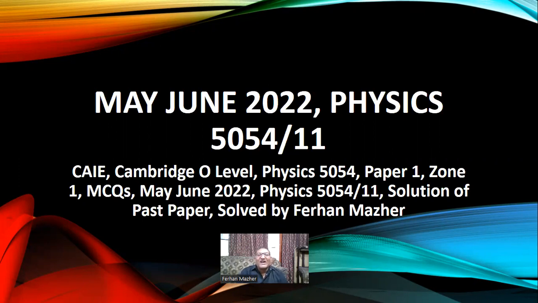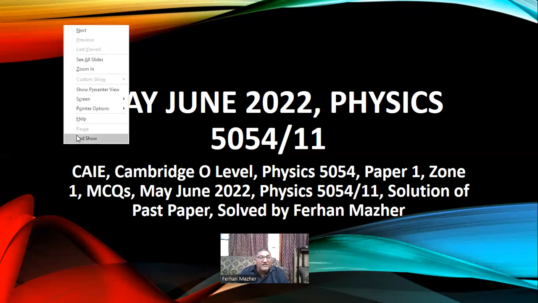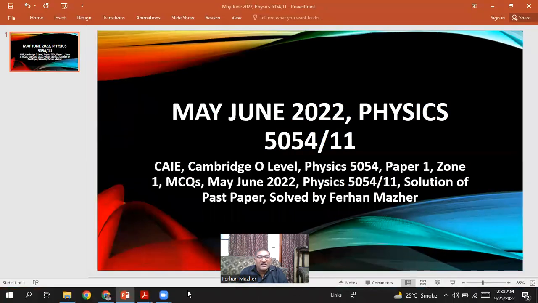Today we have set our hearts to solve a paper 1, and we have selected a paper 1 from zone 1. The year of the paper is May June 2022, and the number of the paper is 1 1. So this paper 1 is about MCQs. There are 40 MCQs, and the time allowed for this is 1 hour. So let's start today's paper.